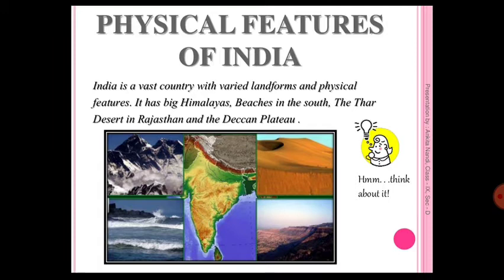Even the colors of the soil vary from one region to another. Suppose I am giving an example: in Maharashtra we find both black soil and red soil, but in Madhya Pradesh we basically find only red soil. This type of variation in soil is due to the kind of rocks from which they are made. This is the kind of variation we can observe throughout our country.